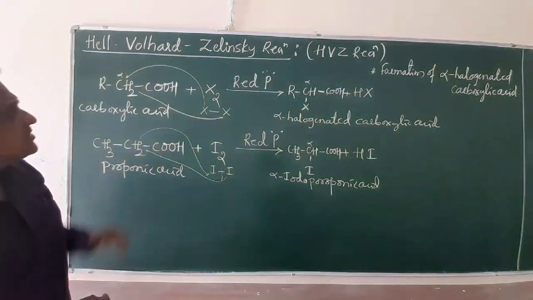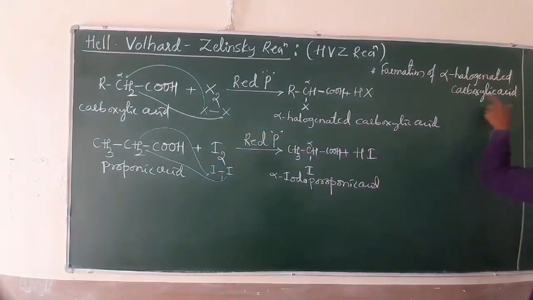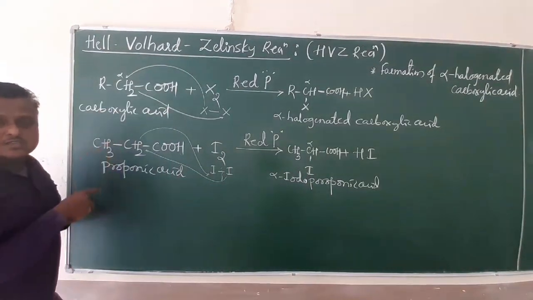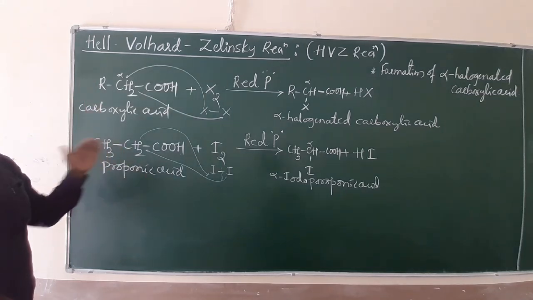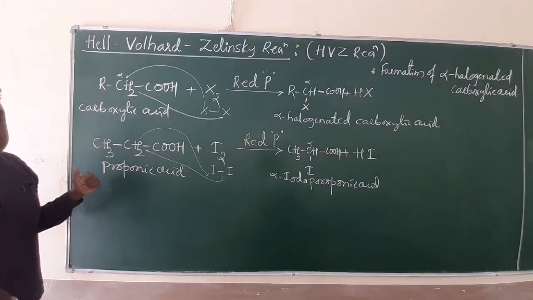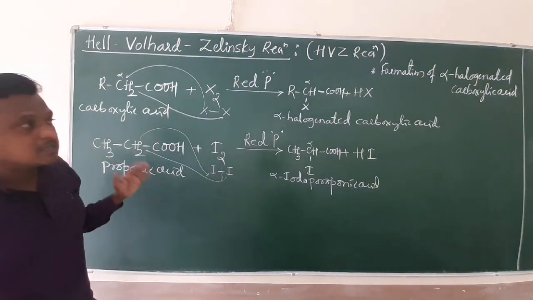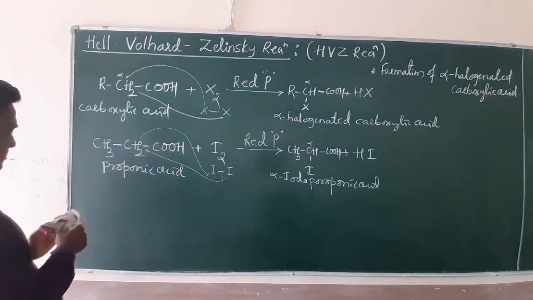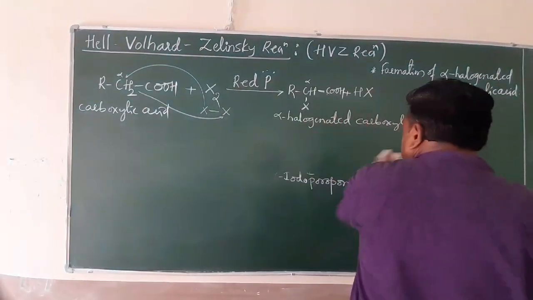I repeat once again, friends. The HVZ reaction helps in the formation of alpha halogenated carboxylic acid from the corresponding carboxylic acids. It is the simplest reaction of our syllabus. You keep practicing. This question will also be asked in your annual examination and some competitive examinations. So, apart from this named reaction, we have another extra bit of reaction for this syllabus.